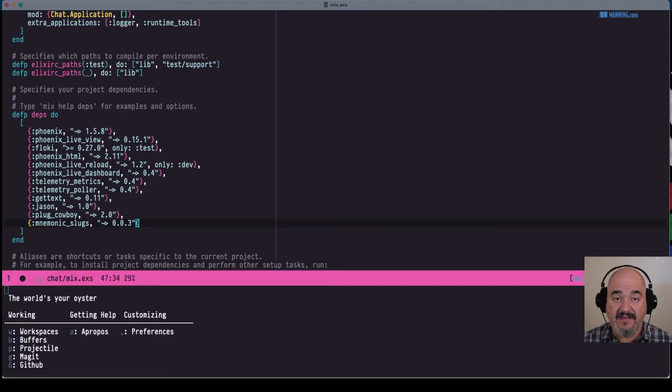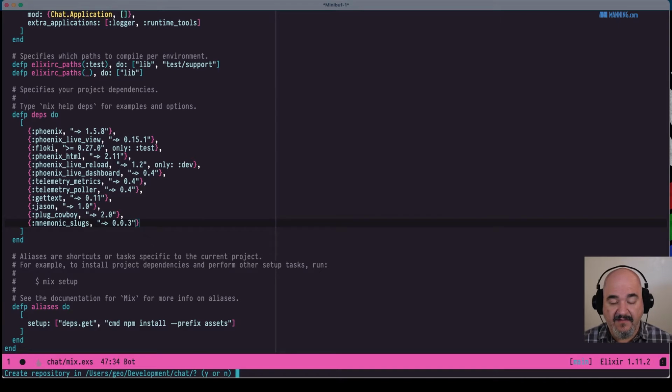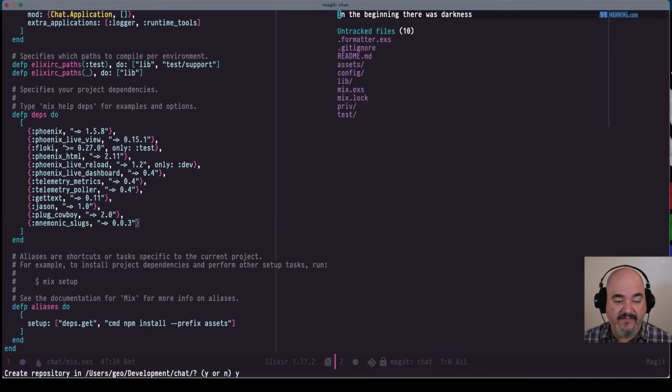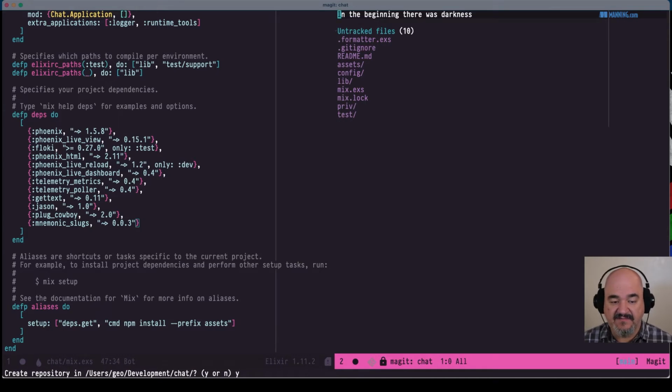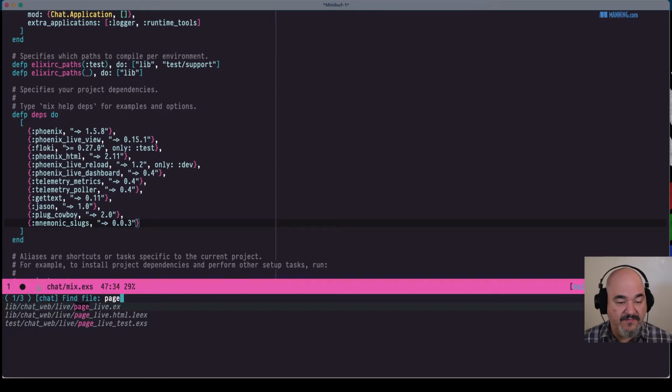I'm going to create a Git repository here, because whenever I try to find a file, it tries to find every file in there, including things like node modules. So as long as I create a repository, it should ignore those things for me. Yeah, that's going to be a lot faster.